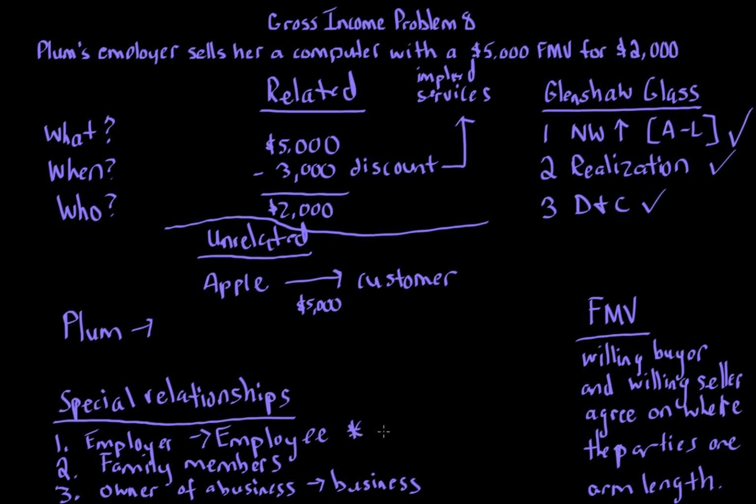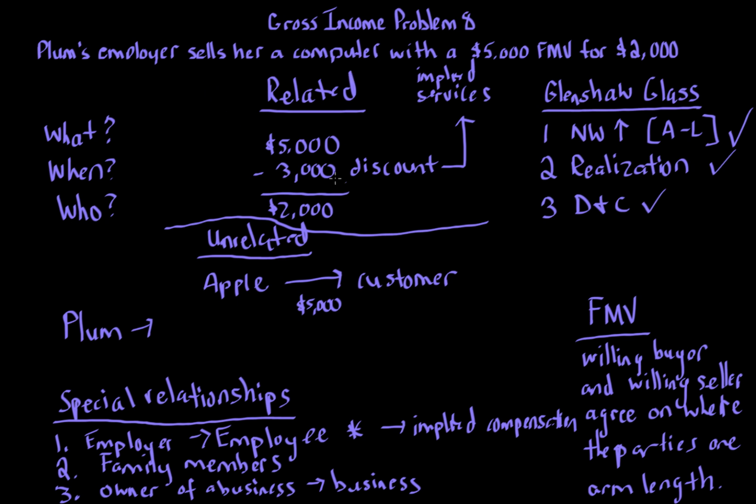So with an employer-employee, we have to worry about implied compensation, which does raise gross income issues. And by the way, the employer for this transaction, since the employee has to include the $3,000, you can't easily refute this when the IRS comes in and says it. The burden is on Plum and Plum's employer to show that this is not in any way compensation, that it is arm's length with respect to this transaction.